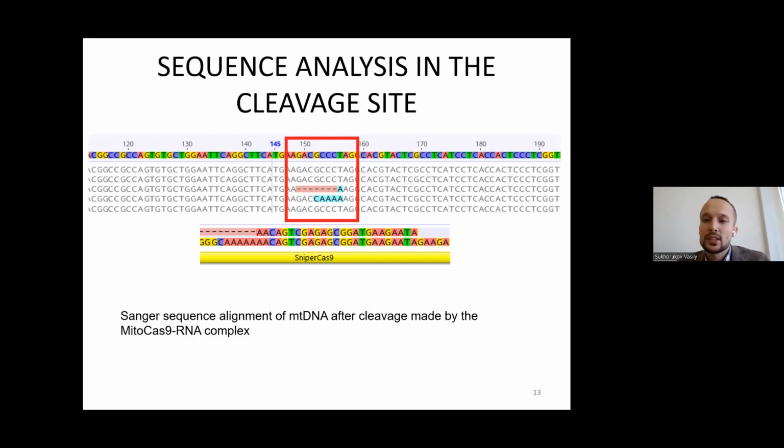The possible matrix for this mechanism was a part of our vector that was delivered to mitochondria together with the RNA complex. This result confirmed the opportunity not only to eliminate mutated mitochondrial DNA with the CRISPR-Cas9 system, but also a possibility to create an approach to incorporate a mutation into mitochondrial DNA.